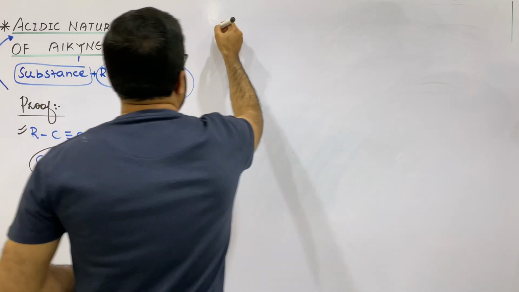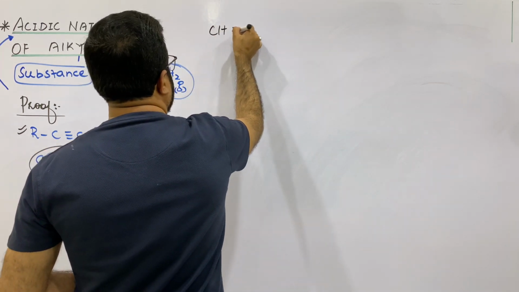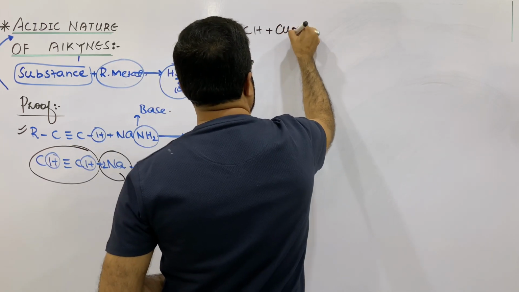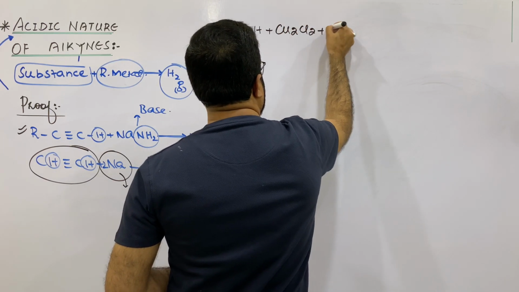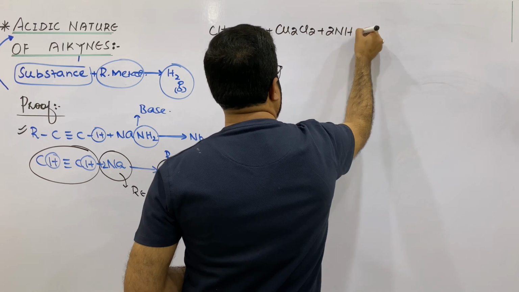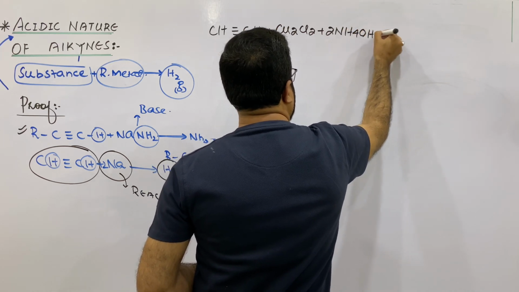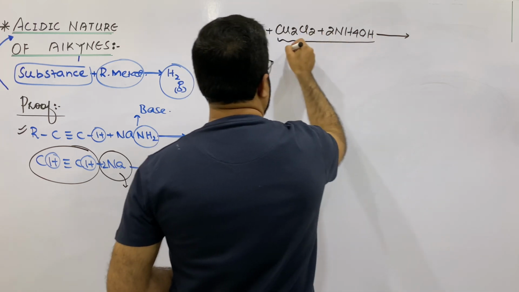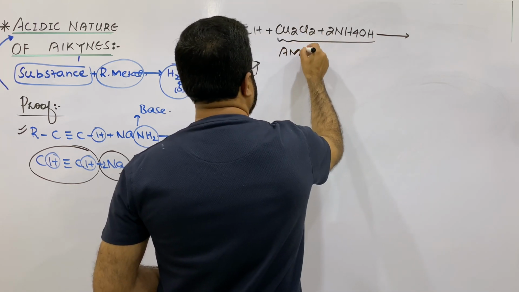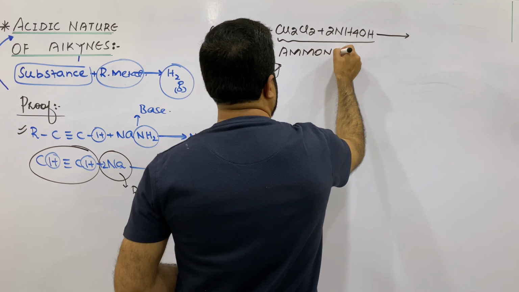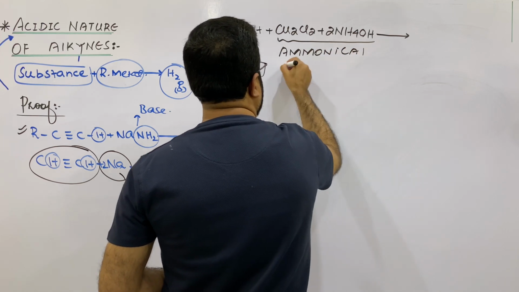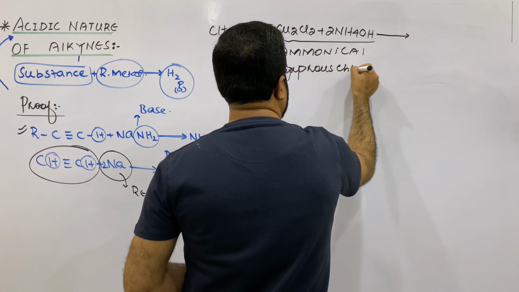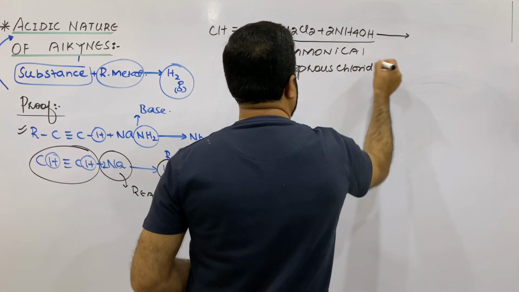The first reaction is the reaction in which ethyne reacts with ammoniacal cuprous chloride.